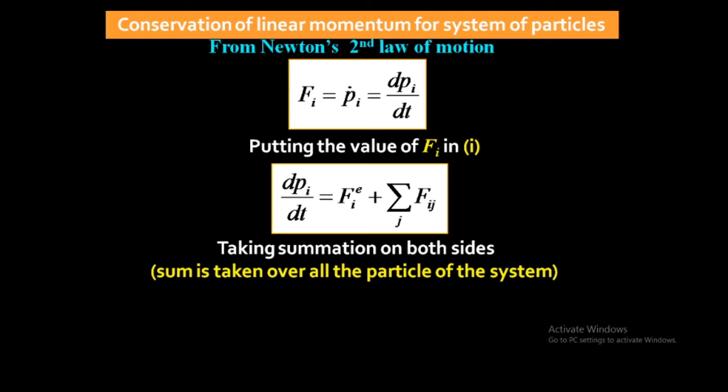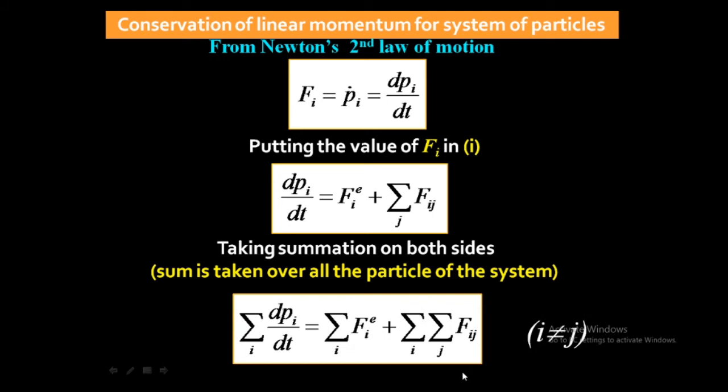If I take a summation on both sides of this equation, then we can say that this equation applies for the system of particles, meaning for all the particles inside the system. So take summation over i. Why have we taken it over i? Because here the value of i is from 1 to n. So I am taking summation over i on both sides.